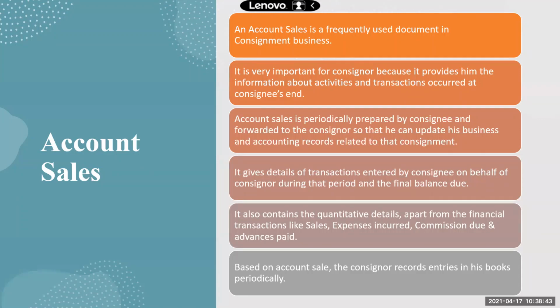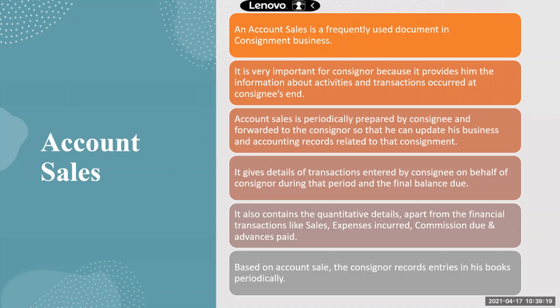The consigner is sending the goods, that's it. So what the consignee will do, every few days, is keep updating the consigner as to what has happened, how many goods he has sold, what expenses he has incurred. It gives details of transactions entered by the consignee on behalf of the consigner during that period and the final balance due. It also contains the quantitative details apart from the financial transactions like sales, expenses, commission, and advance.